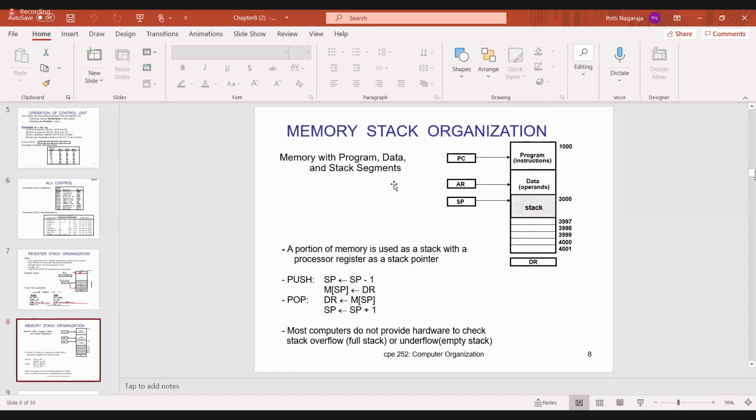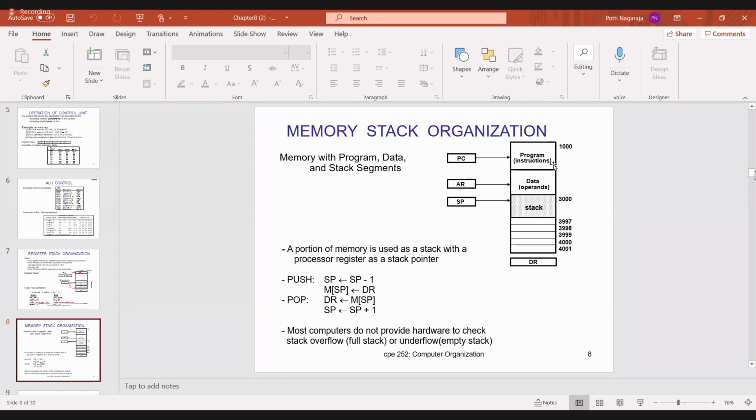Now in general, I will explain the memory stack organization. Here push is a little bit different from the previous push. Is the voice clear to all of you? Yes, sir. Okay. The memory is divided into parts.